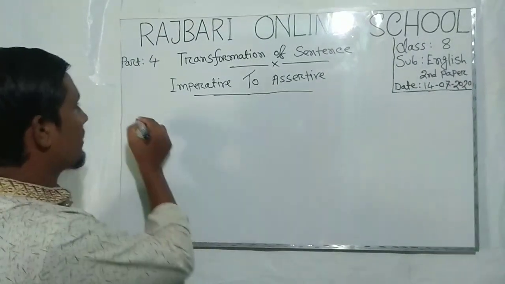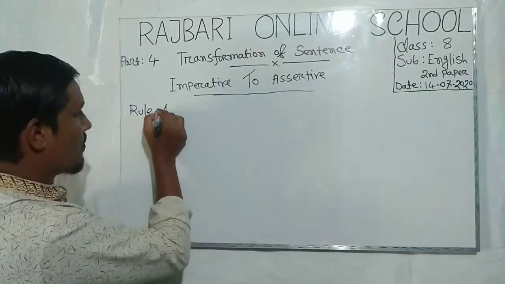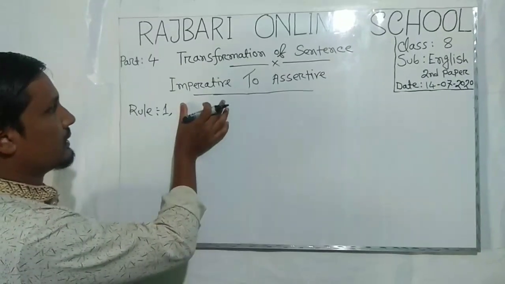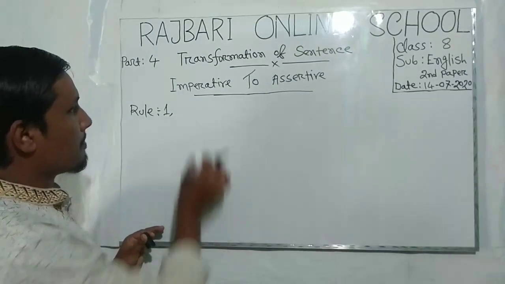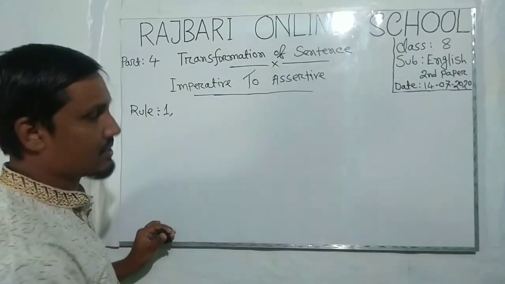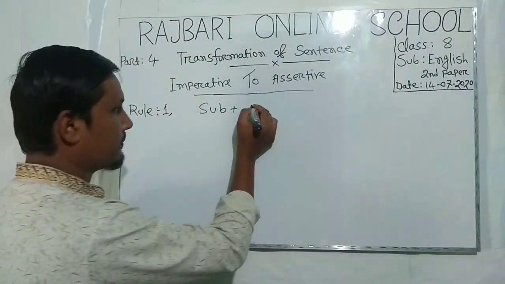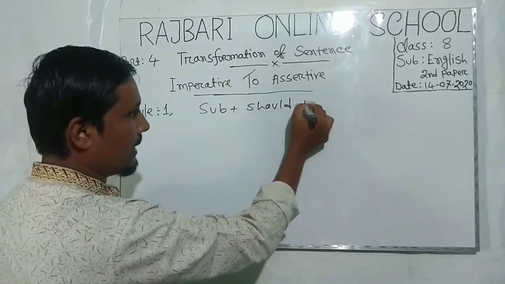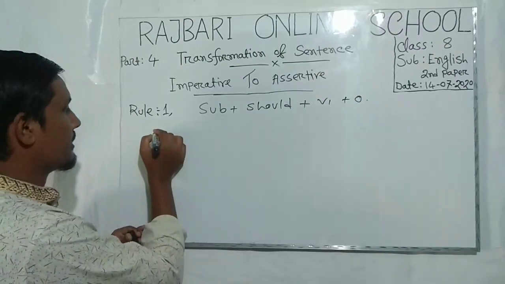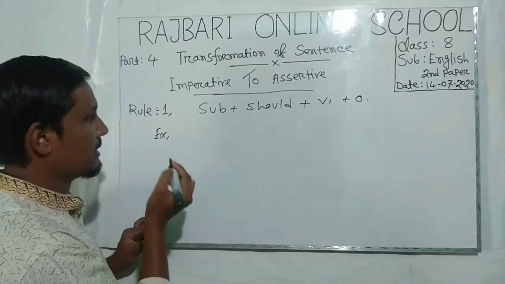At first, we start with rule 1. If you see the main verb and object, at that time you have to change the imperative sentence to an assertive sentence. The rule that must be followed is: subject plus should plus verb 1 plus object. Okay, my dear students, for example, I would like to share an example with you. Let's see the example.